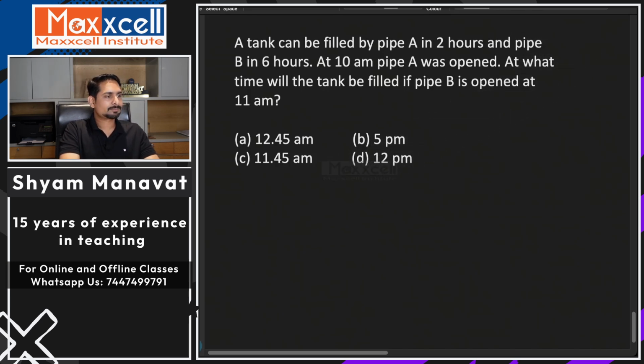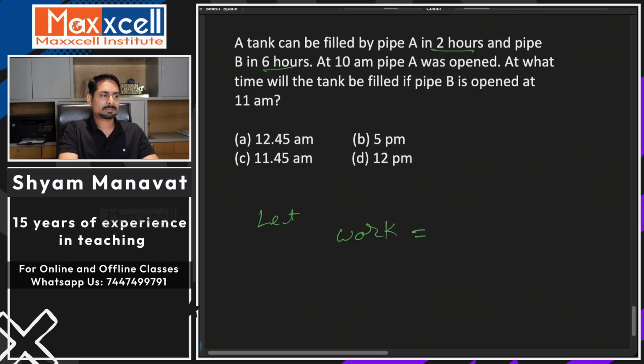So 2 hours and then 6 hours. I will assume the tank's capacity, or the work, in such questions is one and the same thing.